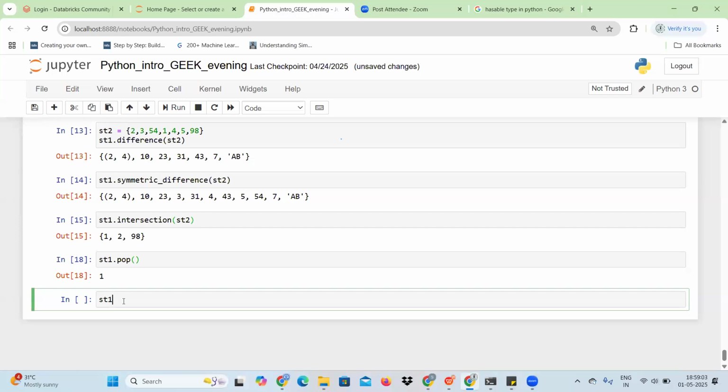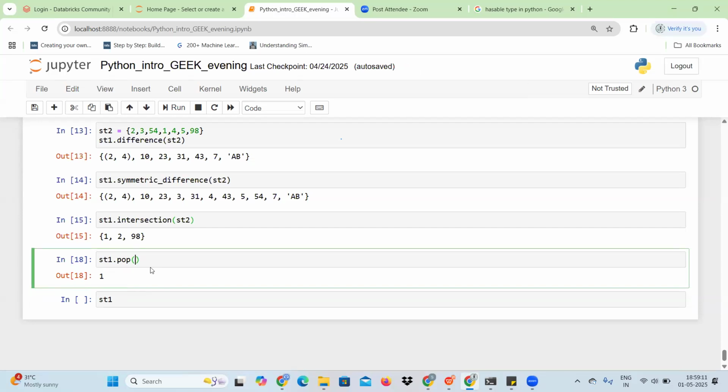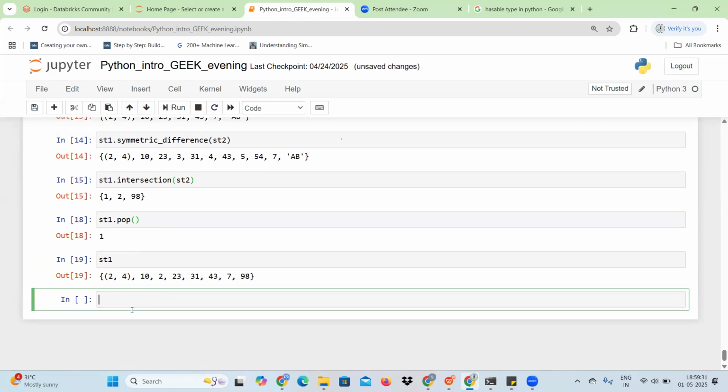Can anyone tell why we cannot pass any number inside the pop? We can do that in a list. Because here it is not providing any index, sir, because it is unordered. Yes, correct. We cannot index it, so that's why it is not allowing a number. So if I print st1, it gives me these values. Pop is used to remove the last element of the set. Remember we cannot apply any index to a set because it is completely unordered.